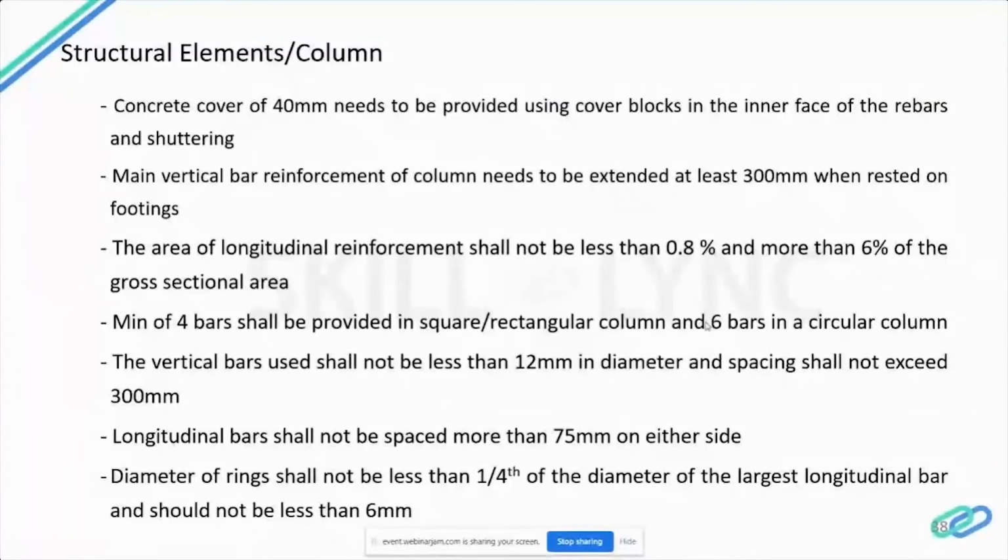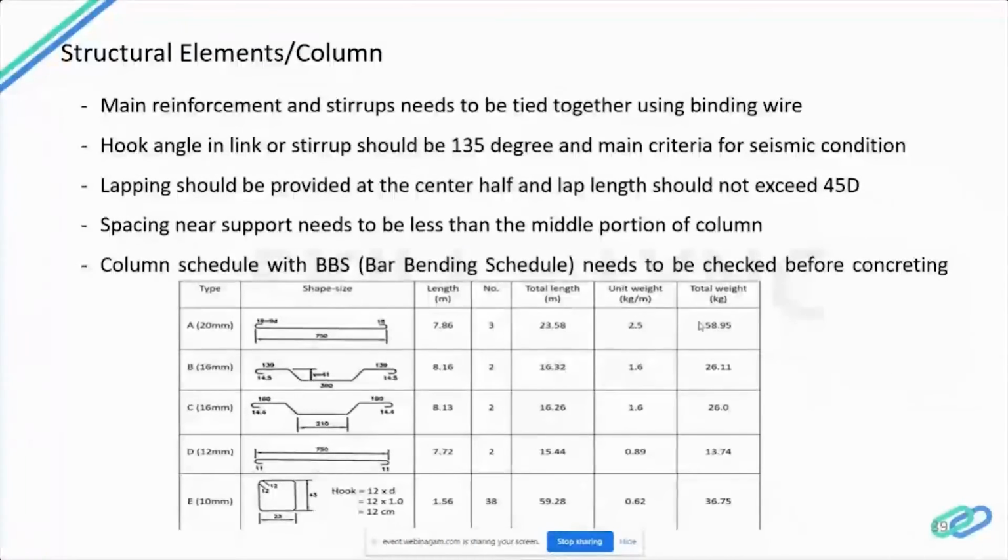The diameter of the rings shall not be less than 1/4 of the diameter of the largest longitudinal bar, and in no case should it be less than 6 mm. However, we recommend going with 8 mm. Normally, nowadays we are not using 6 mm dia rods also. The minimum dia rod used is 8 mm.